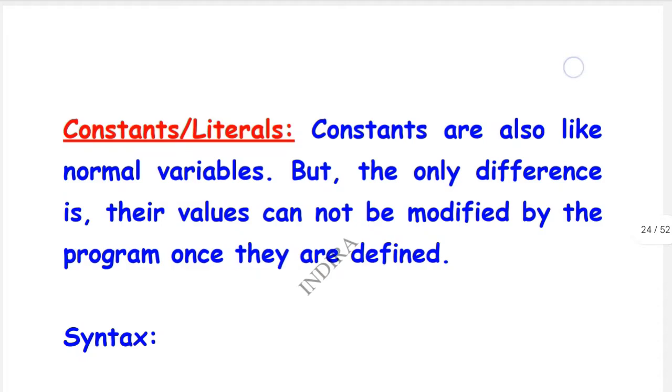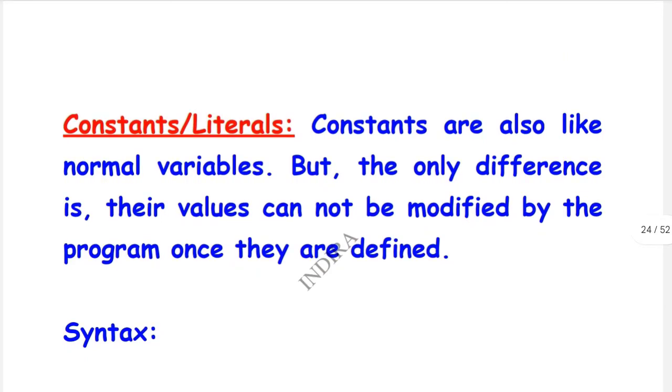Next, constants and literals. Constants are like normal variables, but the only difference is their values can't be modified by the program once they are defined. The word itself, constant, means we can't change it.